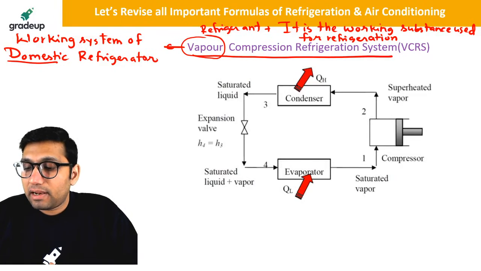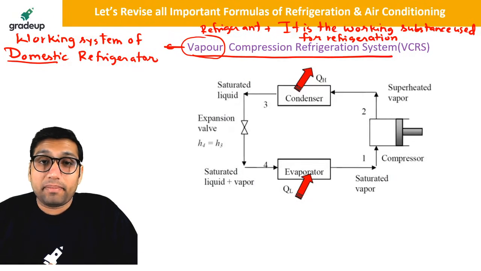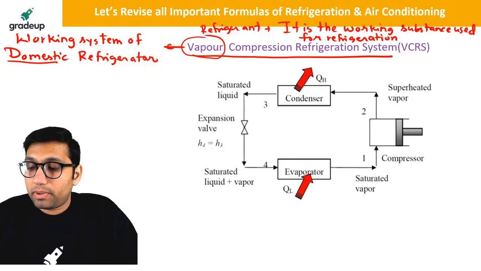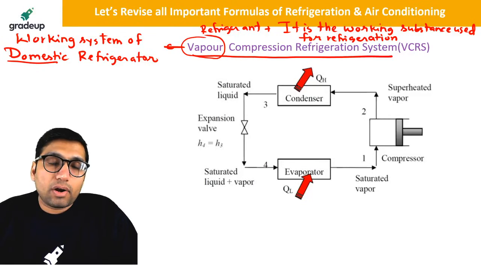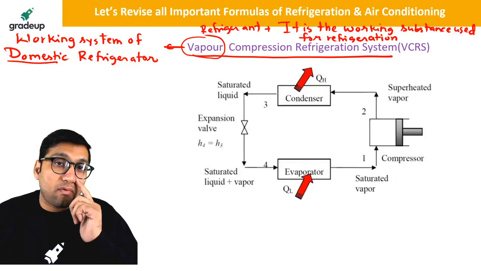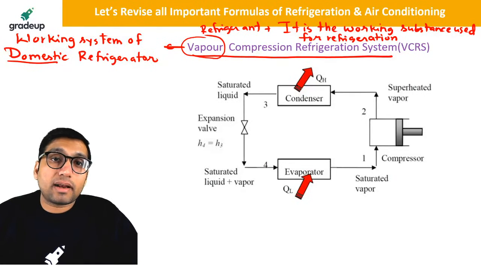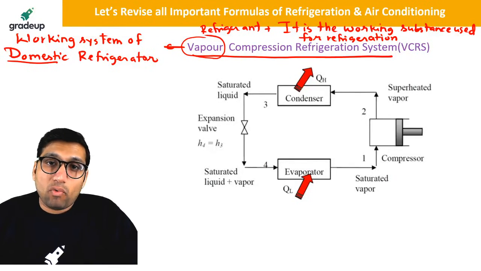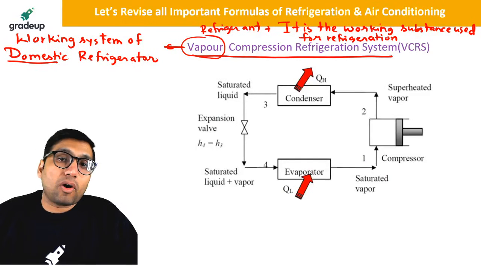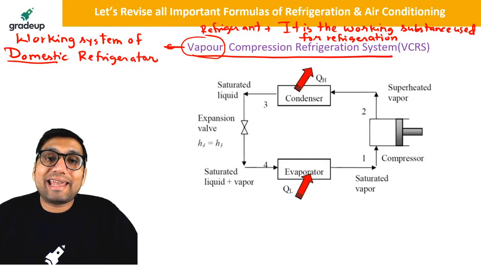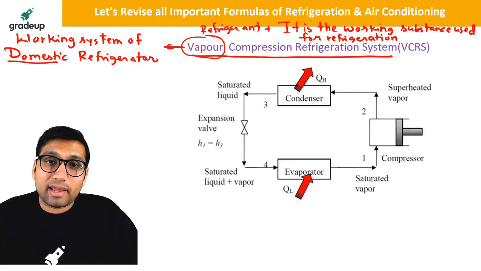Revised Carnot cycle and VCR are the same? No, why would they be the same? It is not revised, it is reverse Carnot cycle, Thomas. Reverse Carnot cycle is the standard cycle for all the work absorbing devices, whether it is a heat pump or a refrigerator. The vapor compression refrigeration system is the working cycle of a domestic refrigerator.